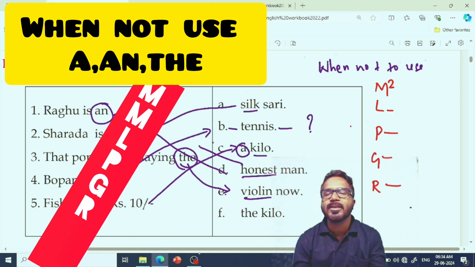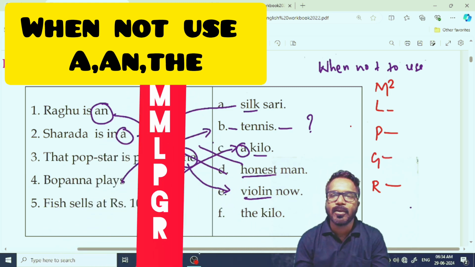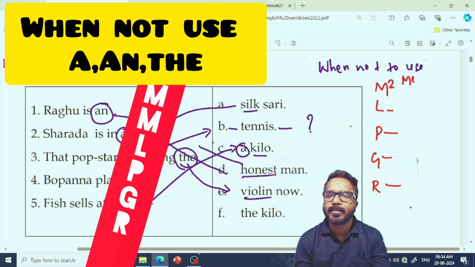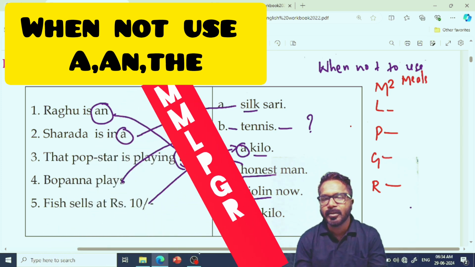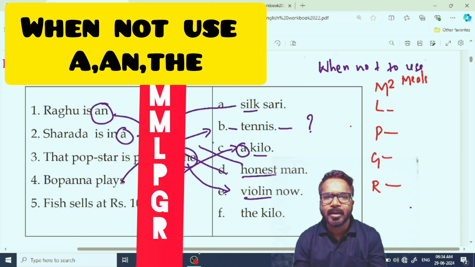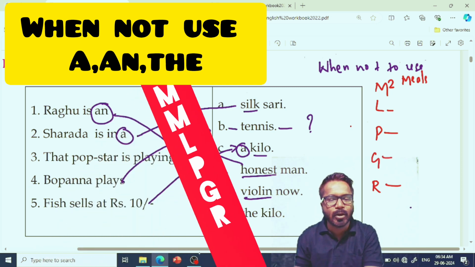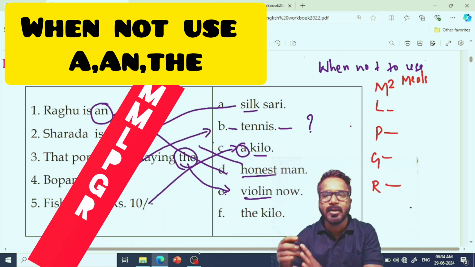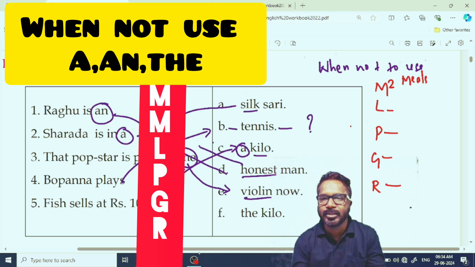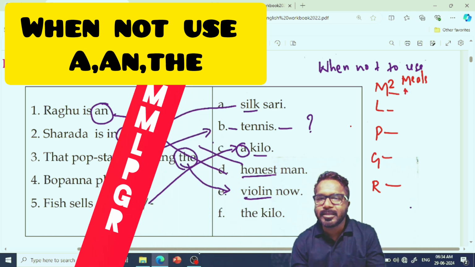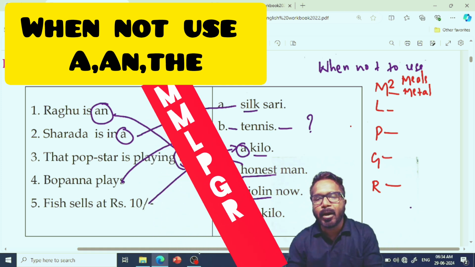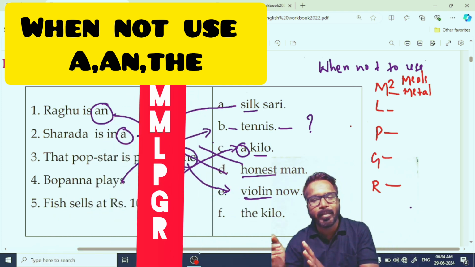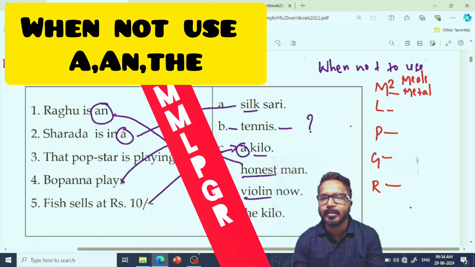M square means, first, M stands for meals. When you are talking about breakfast, lunch, supper, do not use any article. I am going to have breakfast, not I am going to have the breakfast, a breakfast. Next, metals. Women love gold, not women love a gold, the gold.